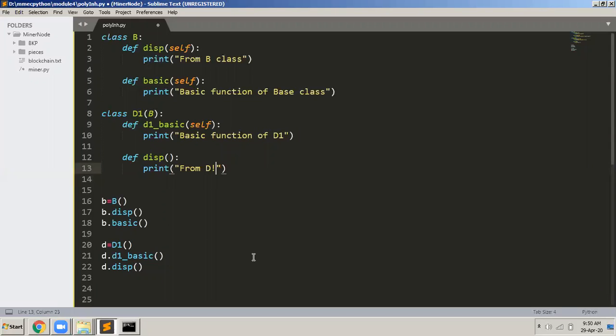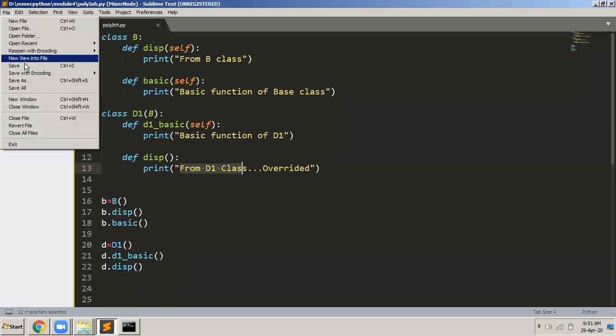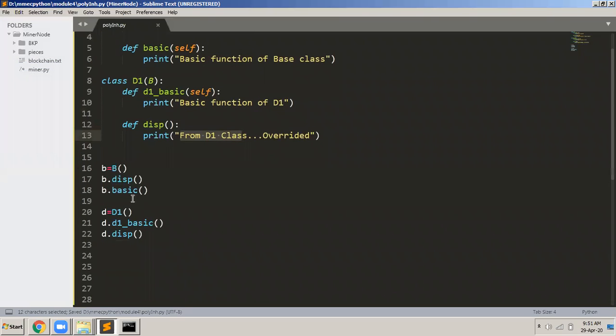from d1 class override, something like that I have displayed. The disp function of the base class is displaying what? From b class. The disp function of the derived class is doing what? It is displaying from d1 class overriding. Okay, let us save this. Let it be like that only.